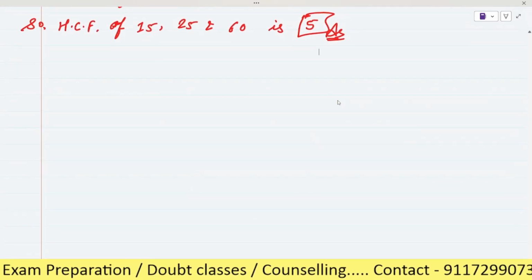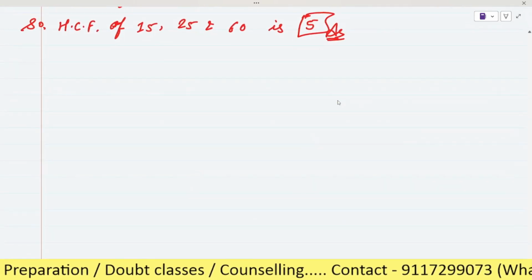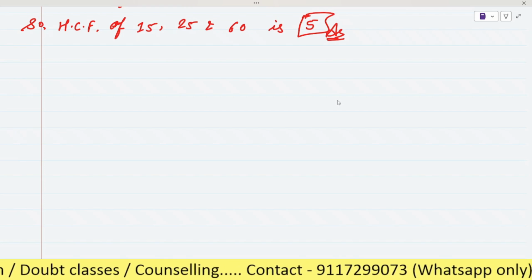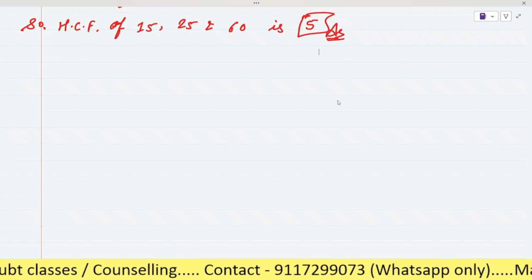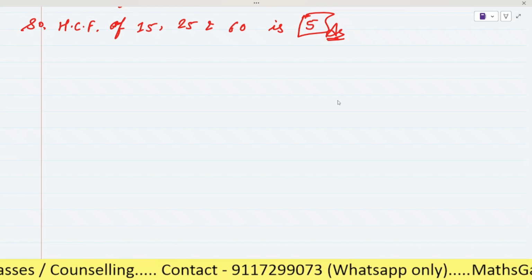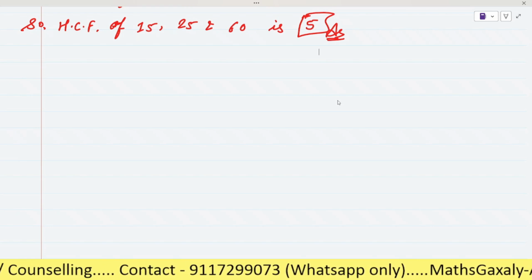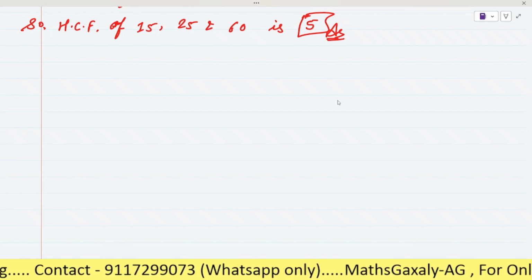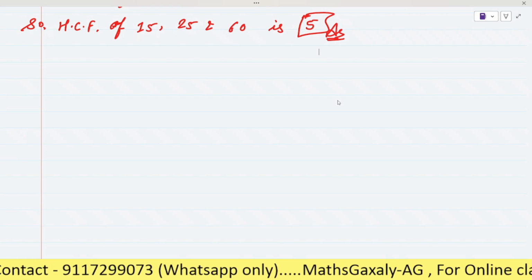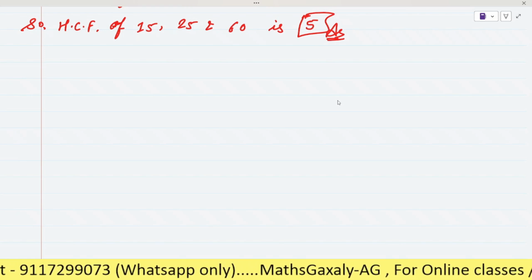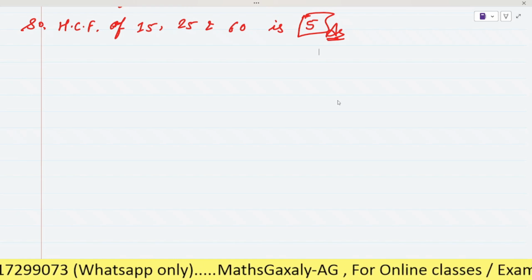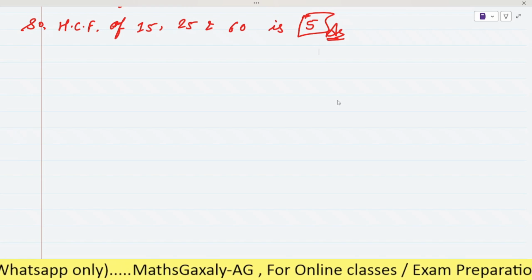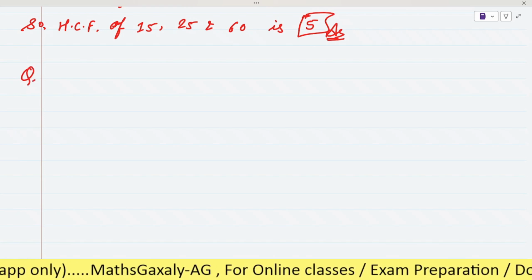See the last question. In each of the following, identify the pair of co-prime numbers. Just now, a few minutes ago, we learned that two numbers will be known as co-prime when their HCF is 1. It means here you have to find the HCF of the given numbers in each set.